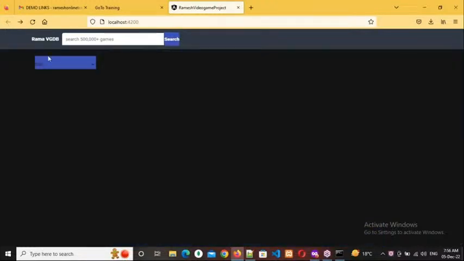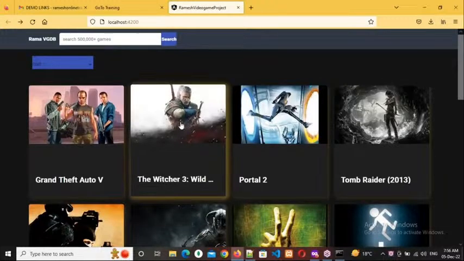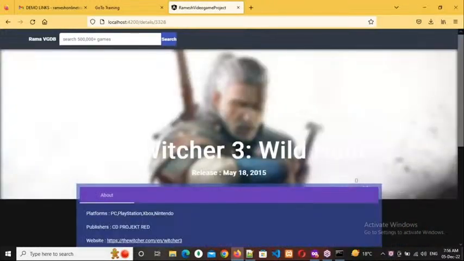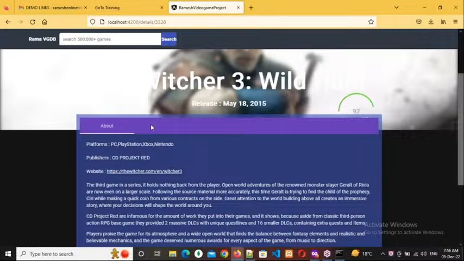Okay, like that. And see there, Witcher. See, there is no trailers tab here. Why? Because there are no trailers. Whenever there is a trailer, then only it will come here and the tab will display. Whenever there are screenshots, at that time only the screenshots tab will display here.